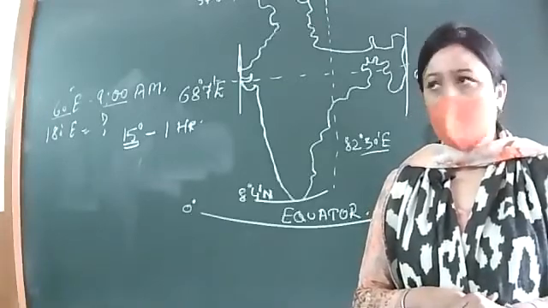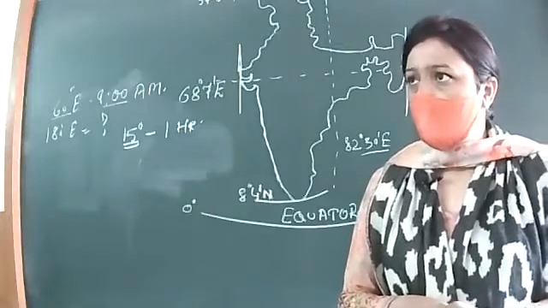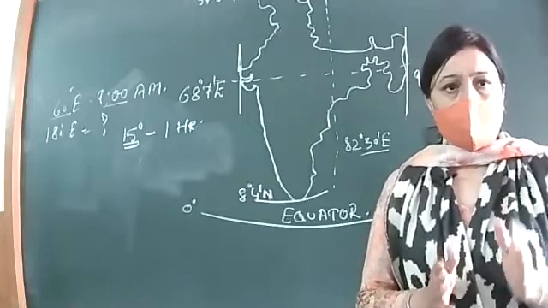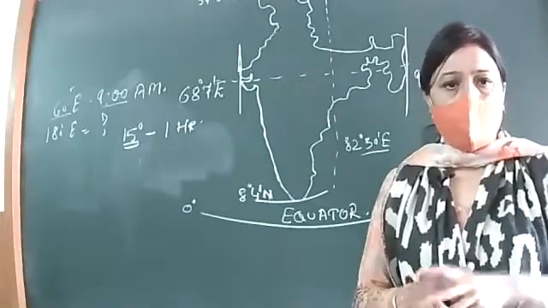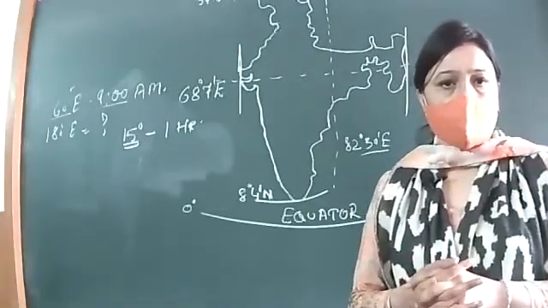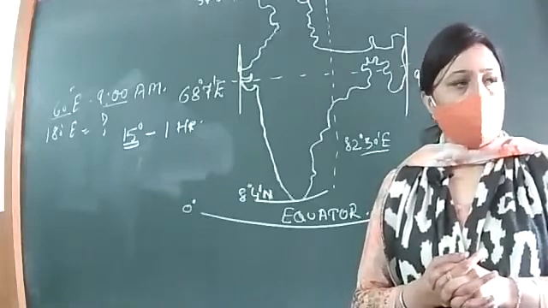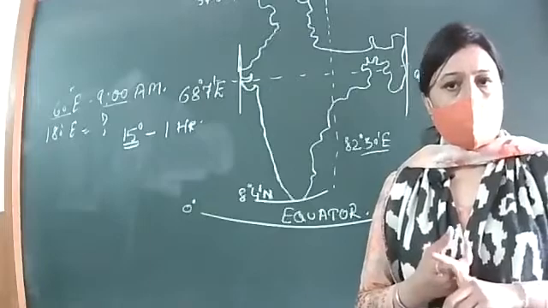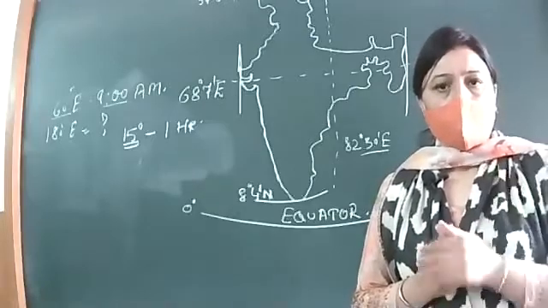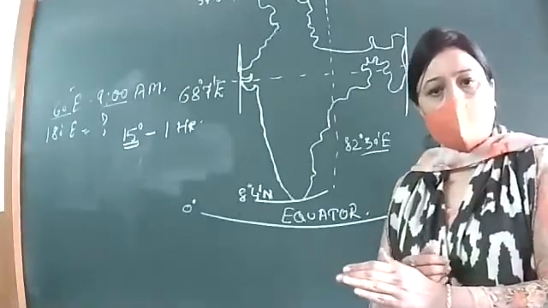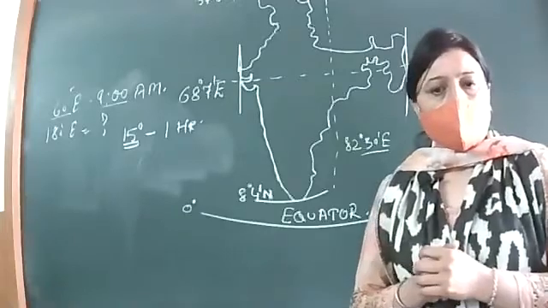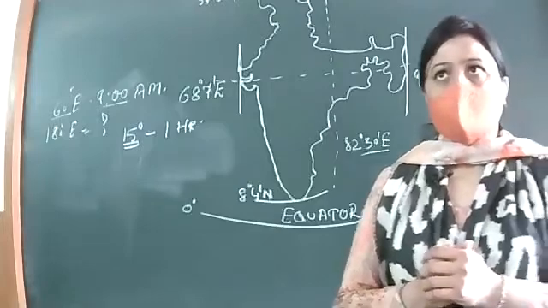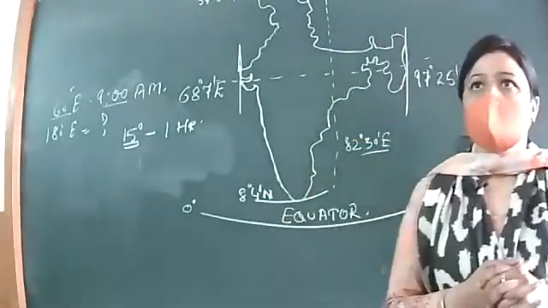Ma'am, from 60 degrees to 180 degrees, how many difference of degrees are there, if we are taking the gap of 15 degrees? Ma'am, 8 zones differences are there. From 60, 75, 90, 105, 120, 135, 150, 165, and 180.